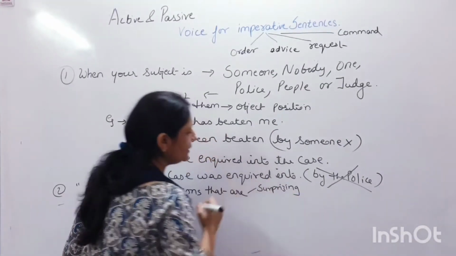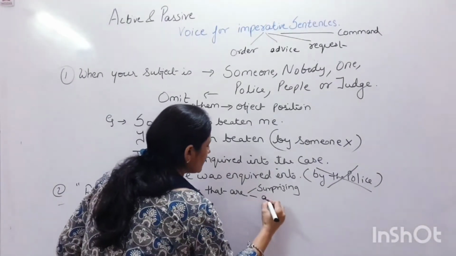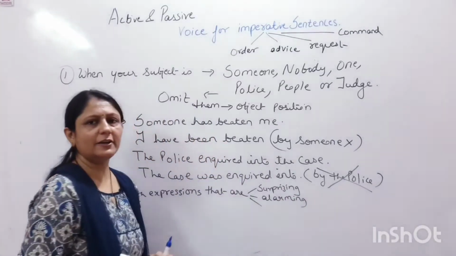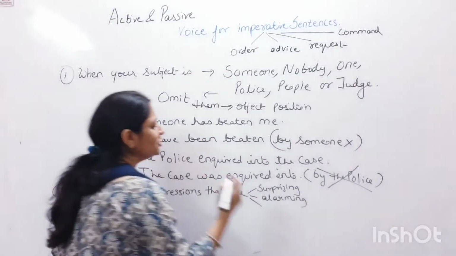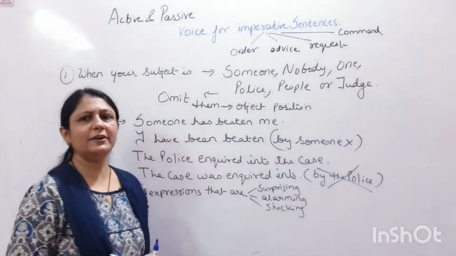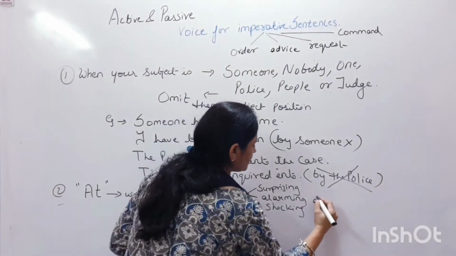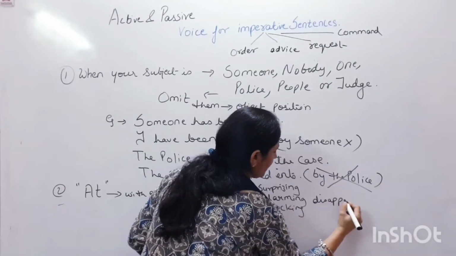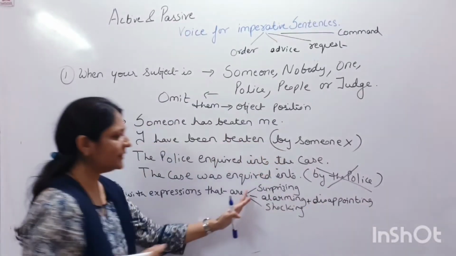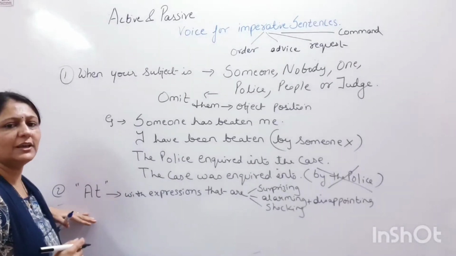When a sentence is surprising you, another kind which is alarming you, another kind which is shocking you, or another kind which is disappointing you. With all these four kinds of sentences, we use the expression at.